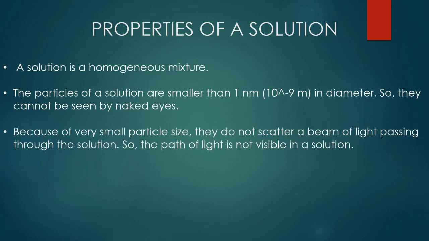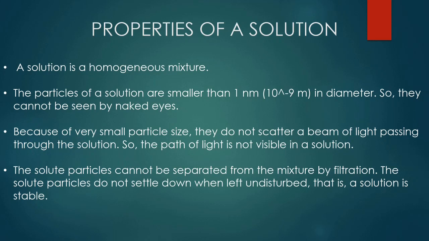And because of this very small particle size, they cannot scatter a beam of light passing through the solution. So when you put a torch through a solution, the path of light will not be visible. And the solute particles cannot be separated by simple physical processes like filtration.